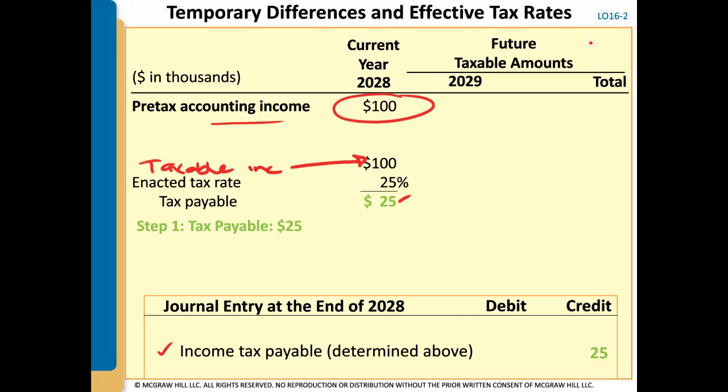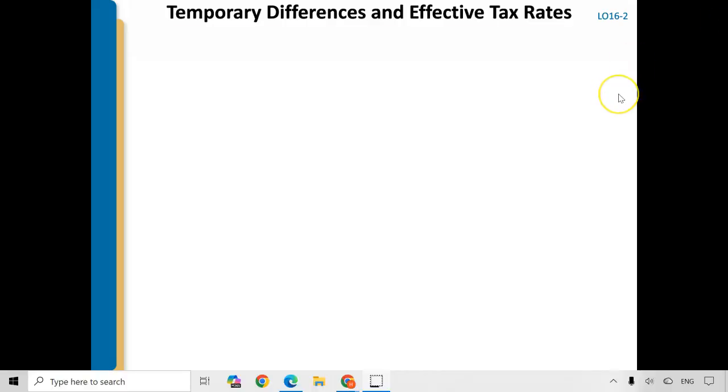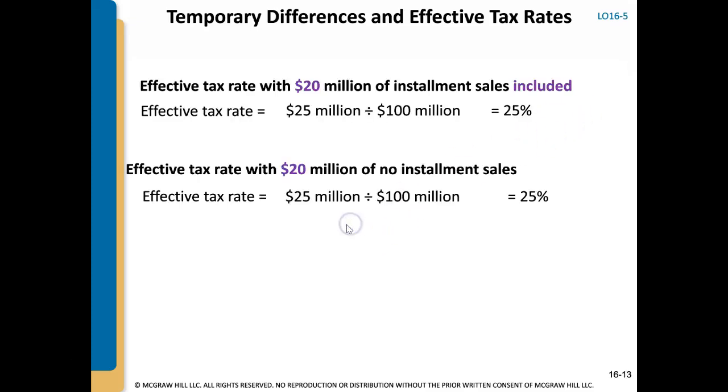Step two and three have to do with deferreds. But in this situation, we have no deferreds, right? We have no temporary items because our book income equals our taxable income. So then step four goes to plugging in the income tax expense for $25. So let's see what happens when we have temporary differences and how that impacts our effective tax rate.